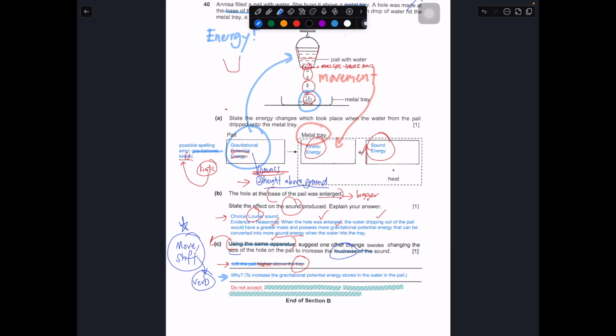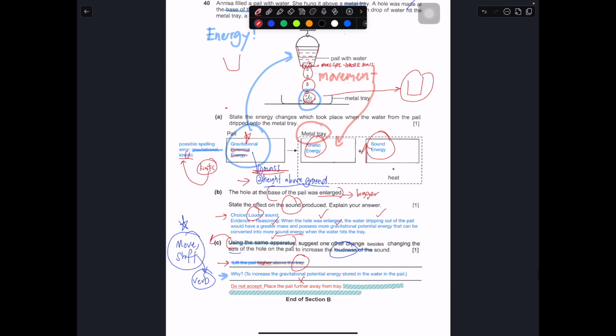Okay, what cannot be accepted? If you say move the pail further away from the tray, it could be interpreted as such. I could move it left and right further, but it still does not give rise to more GPE in the water. You could have moved it very, very far away, but the amount of GPE is still the same. So this is wrong. It should always be higher, not further.